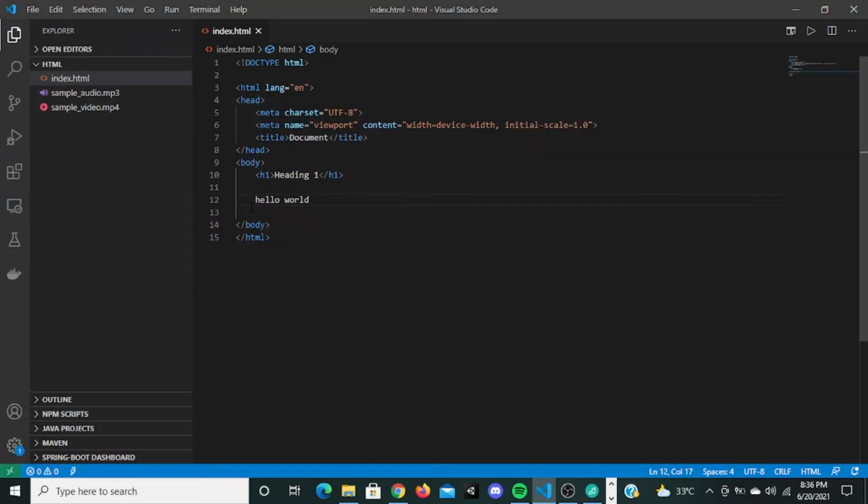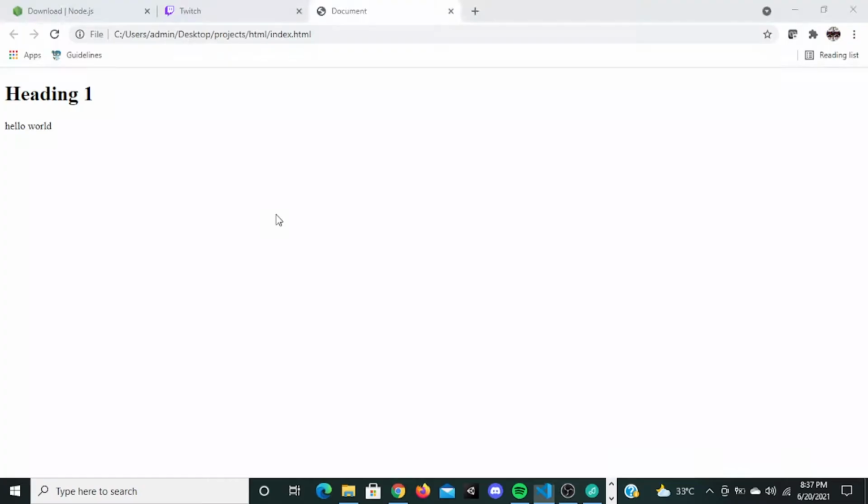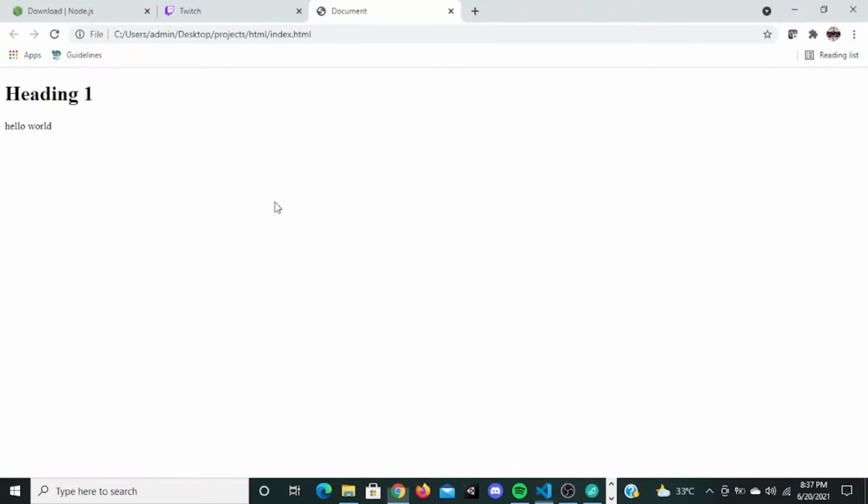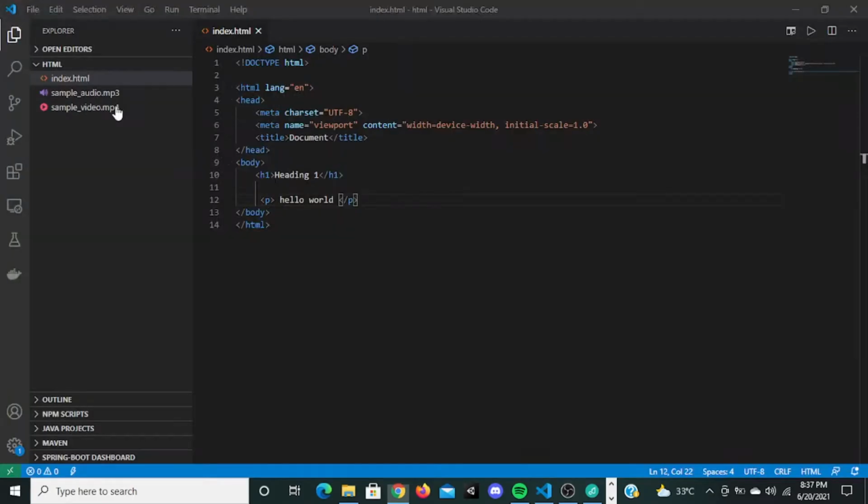And when I enclose it in a paragraph tag, just cut it, paste it here, and go there and refresh it.